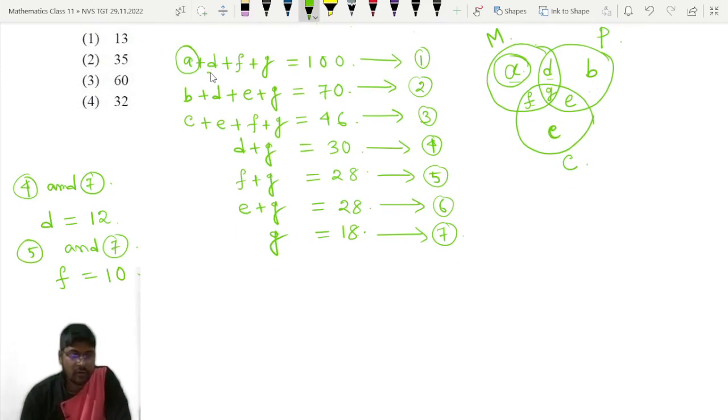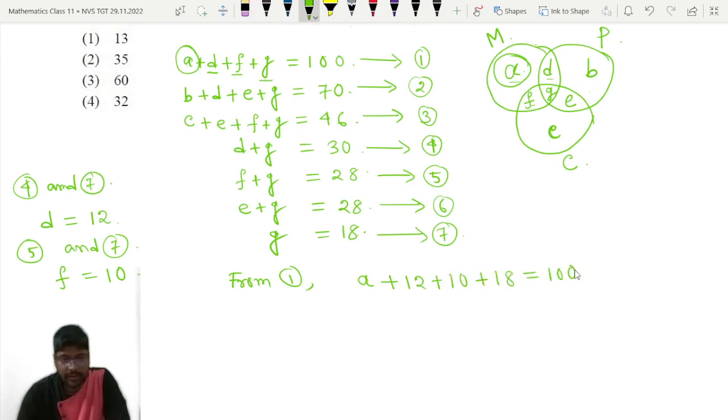See, we have got the value of D, the value of F, and we have the value of G. So if we put all these values here, we will get the value of A. From 1, what do we have? A plus D, D means 12, plus F, F means 10, plus G, G means 18, is equal to 100.